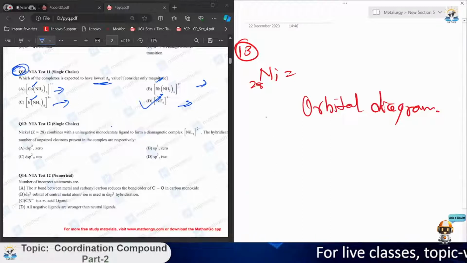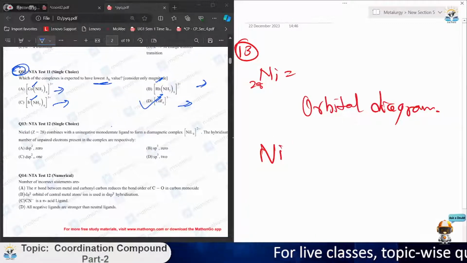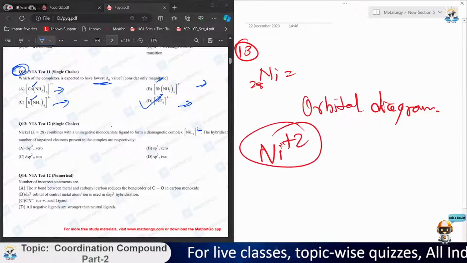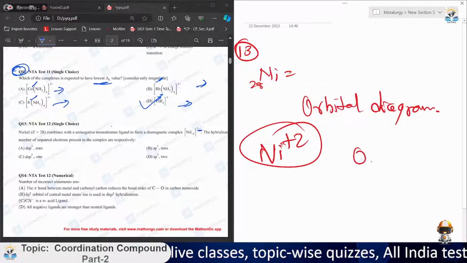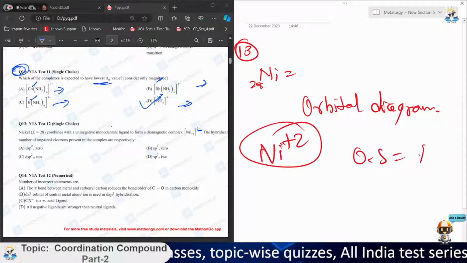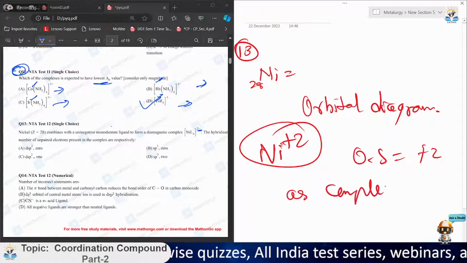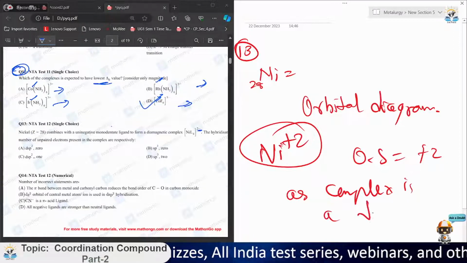Since the complex charge is 2-, I am able to say this is Ni+2, with oxidation state +2, and the complex is given as diamagnetic.